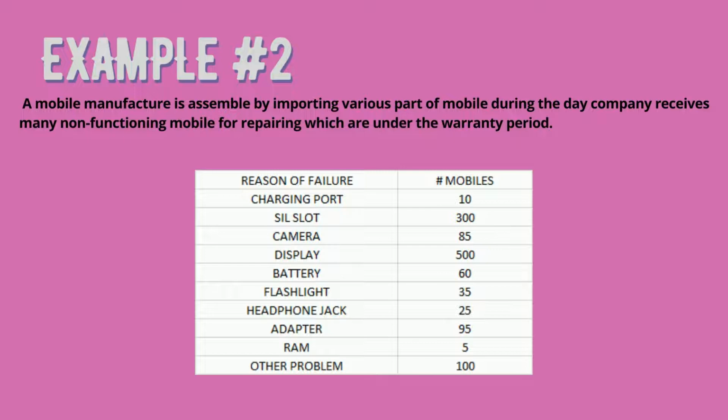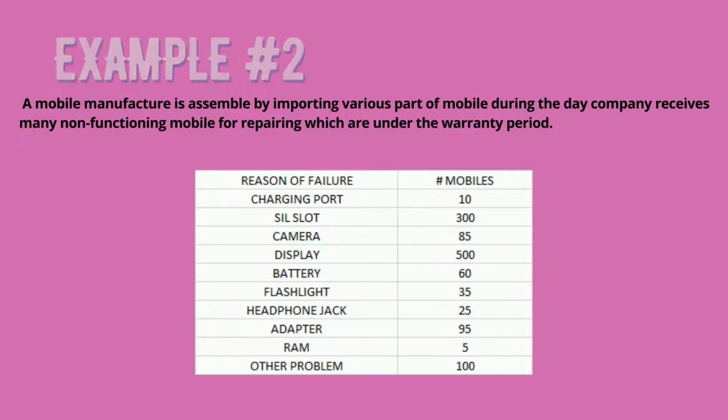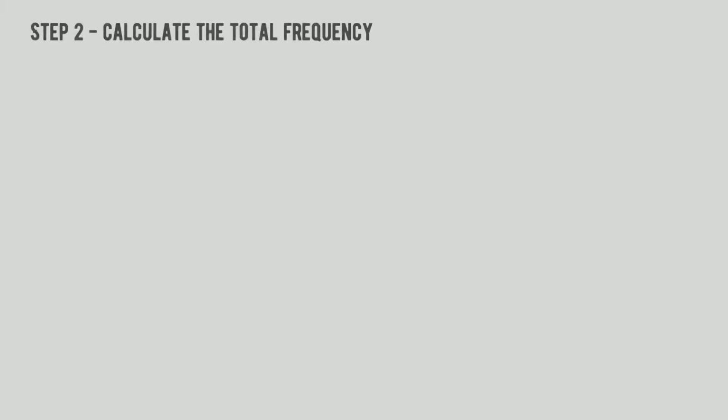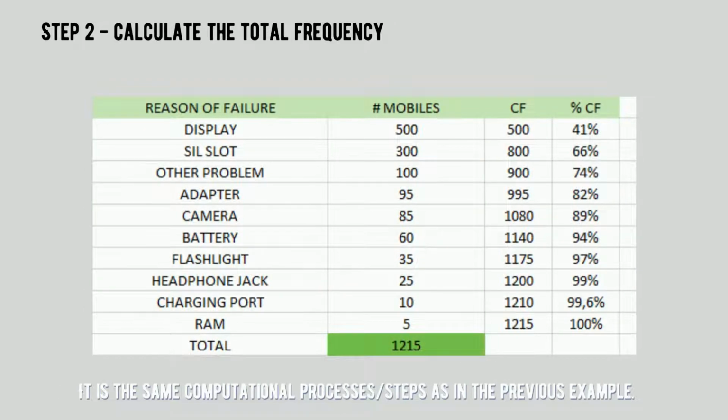So, dito yung reasons of failure, naka-jumbled, and then yung number of mobiles defect, naka-jumbled pa. So, as the step 1, we should set the data into descending order. So, this is the descending order. The display is 500, SIM slots 300, other problem 100, and so on. And for the step 2 is to get the total of number of mobiles defect. So, papaplas lang natin yan. Yung 500 plus 300 plus 100 is equal to 1,215.